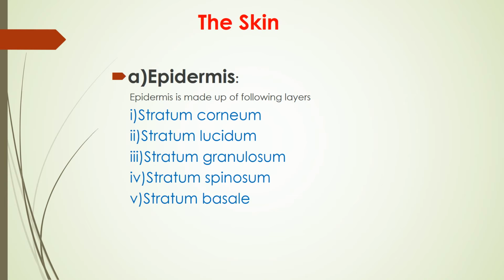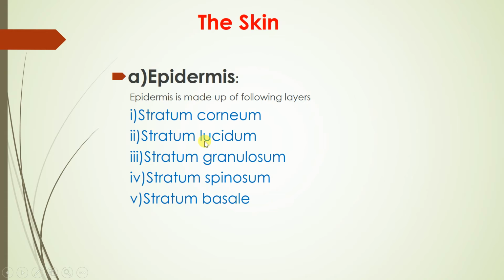The first layer is the stratum corneum. It is a layer of dead, scale-like keratinized cells. It is the top layer. This layer is constantly removed but replaced by lower layers. The cells are without nuclei but have thickened membranes. This layer is very thick at the sole and palm. This is about the stratum corneum.